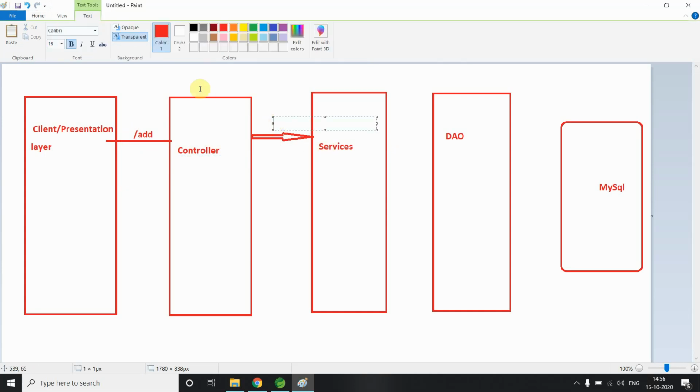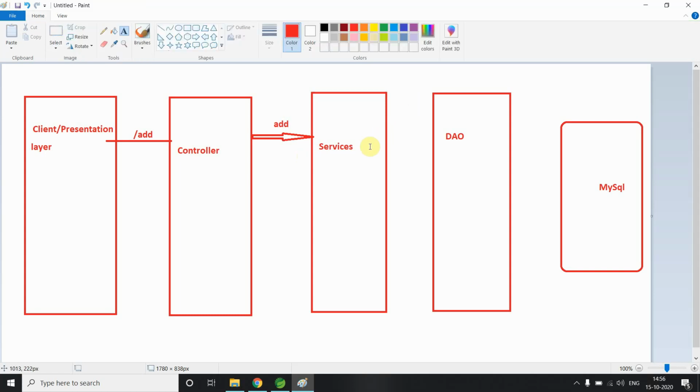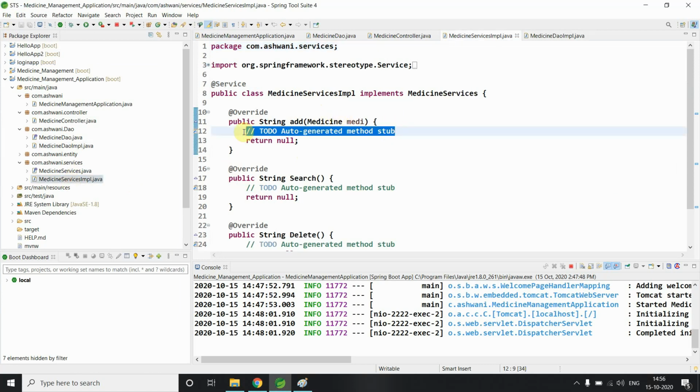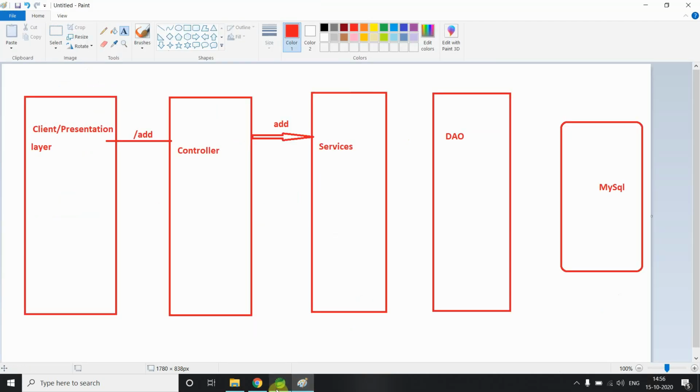So we are going to now services, like for add, and services accessing with the help of inside the services. Let me show you this here. This is our service. And here what we are trying to do, it will call the method of this. If I say okay, call my method, it will call the method of this class object, medicine controller. So inside the add, we will call in our next session this medicine controller class object. So we will see that in later videos.